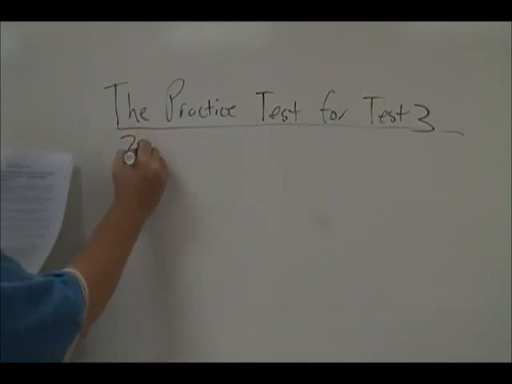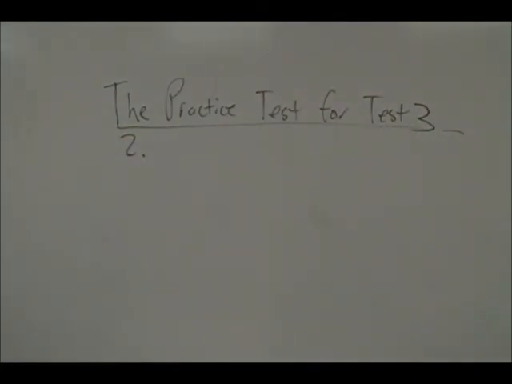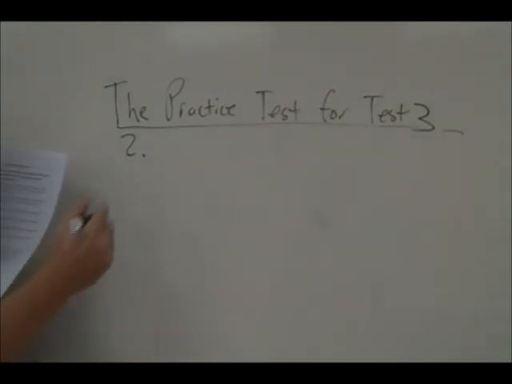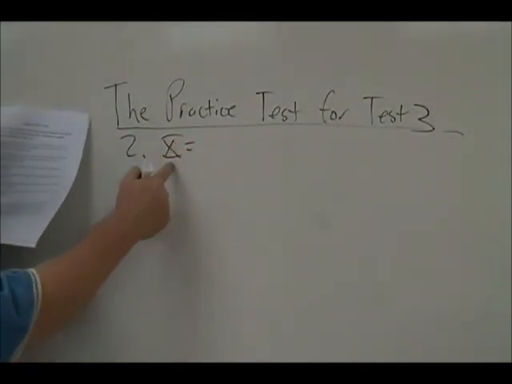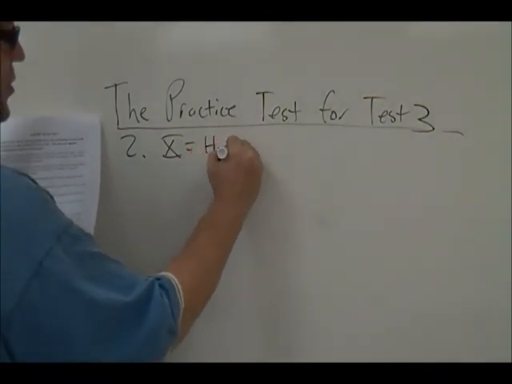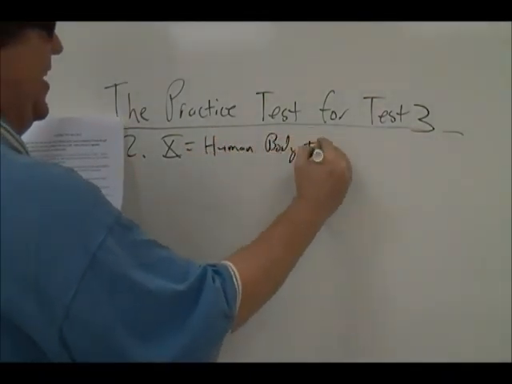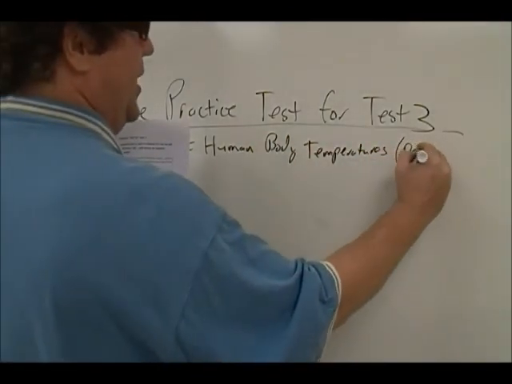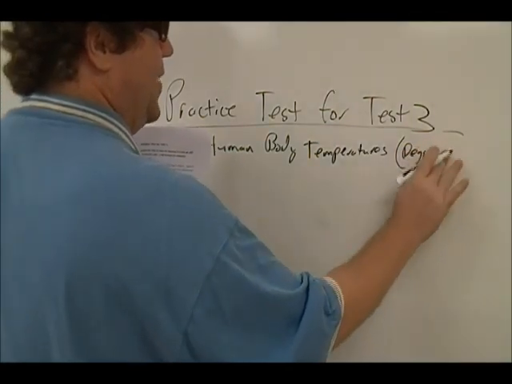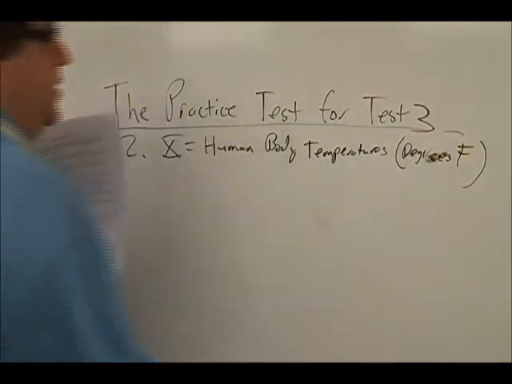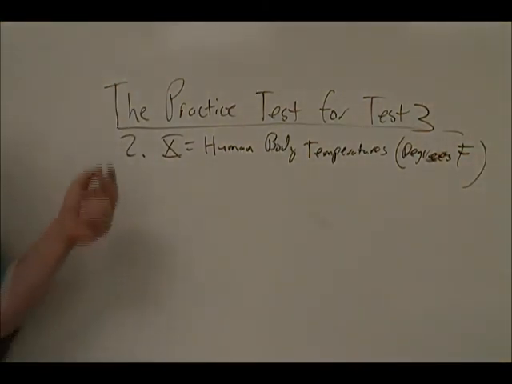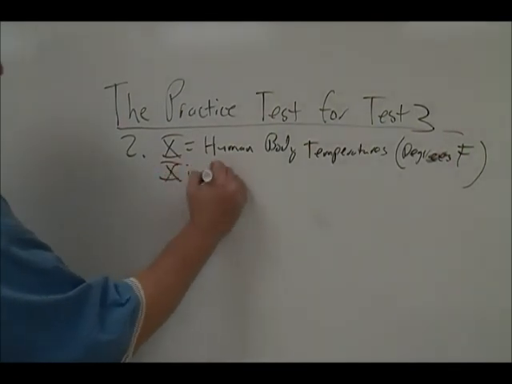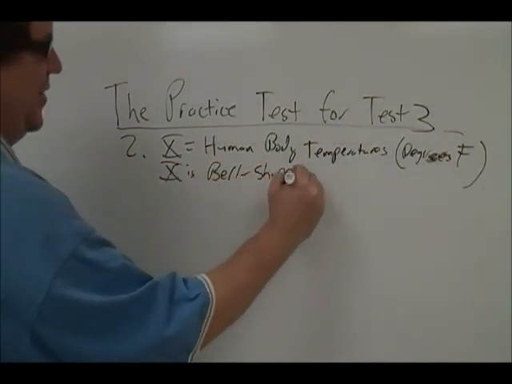So now, for problem 2, it says, recall from chapter 8 that if we use the variable human body temperatures, in degrees Fahrenheit. So if we look at the data set of all human body temperatures recorded in degrees Fahrenheit, that would form a bell-shaped distribution. This was from chapter 8.